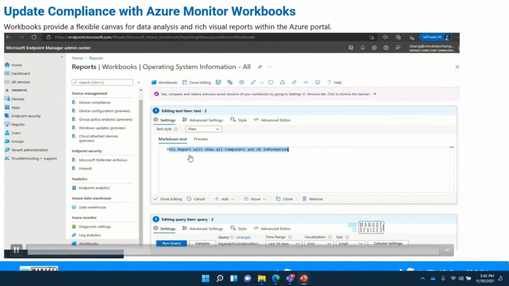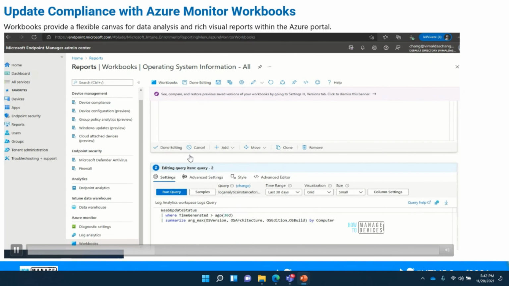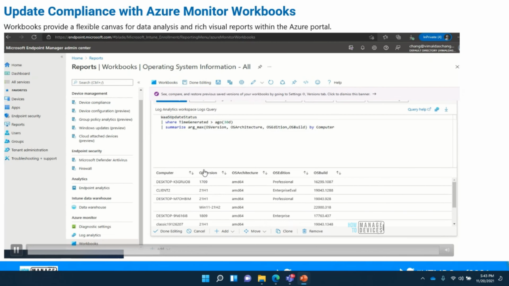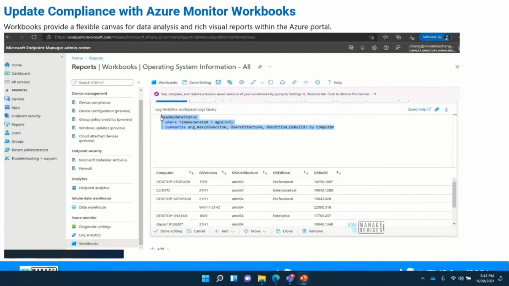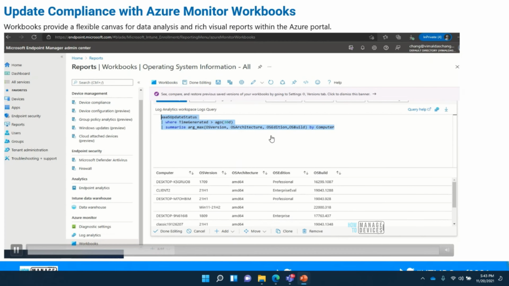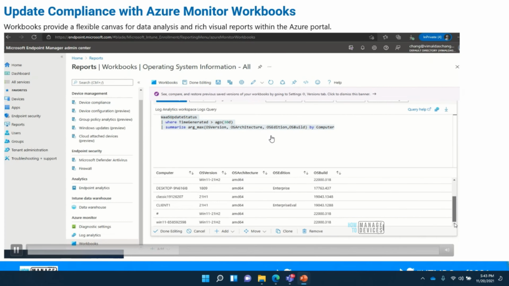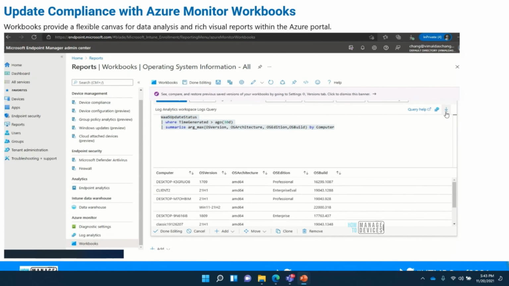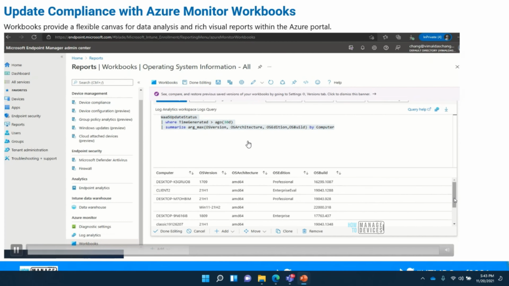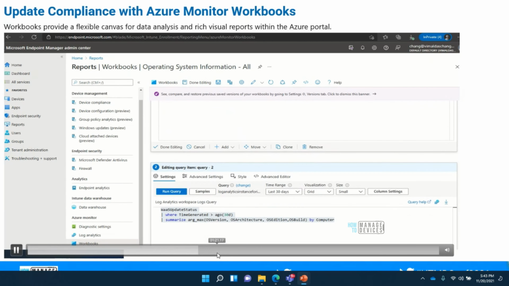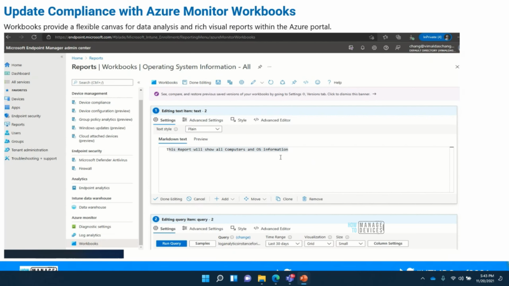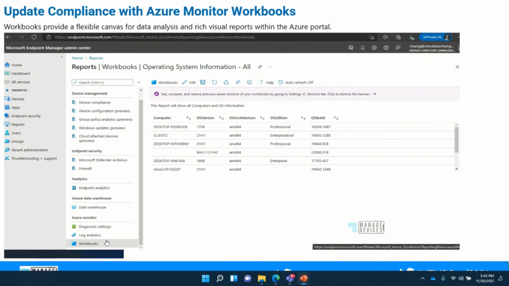I can customize this message text, as you can see here. I can go and edit these queries, right? You can see here, this is the query which produced the report. It's something you are familiar with from the SCCM days, right? We used to edit the SQL query. Here it is Kusto queries, and we can edit them and get the data. This is a very basic report which is ready to use. Now we can go one more step.